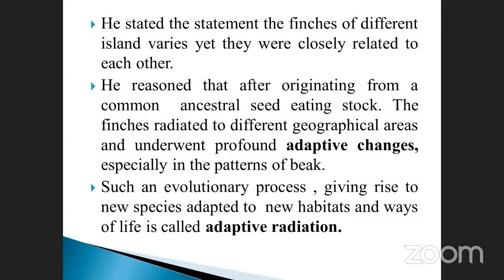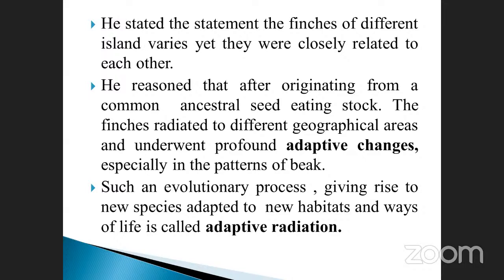Darwin stated that the finches of different islands, though of different varieties, were yet closely related to each other. Likewise, there are so many finches present in different islands. Yet they were closely related to each other. At the same time, there are different varieties, but each one has a relation to the others. Like that, he stated the statement.